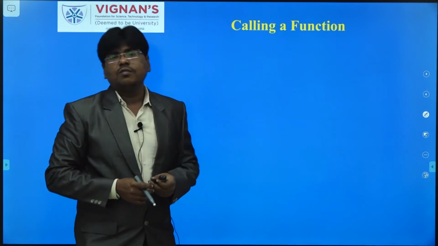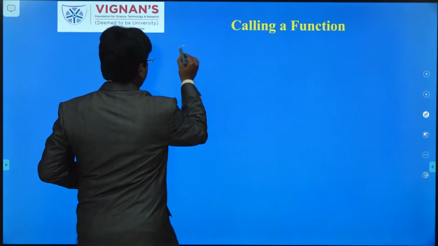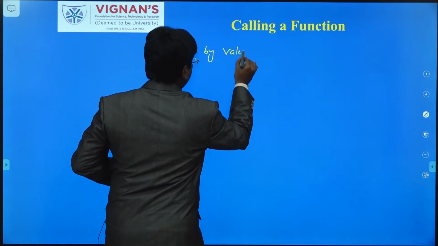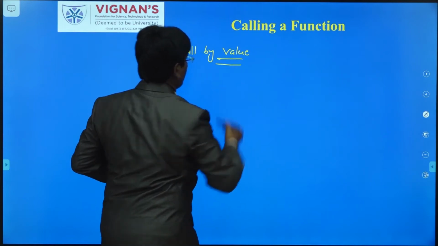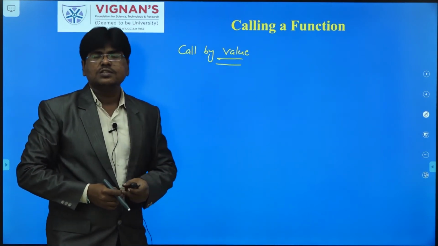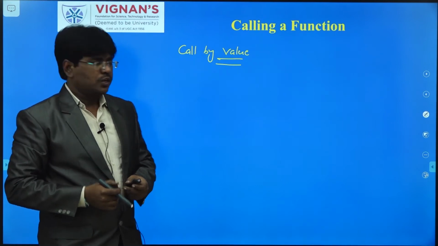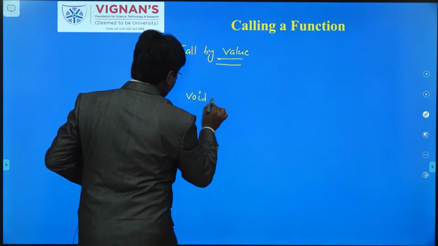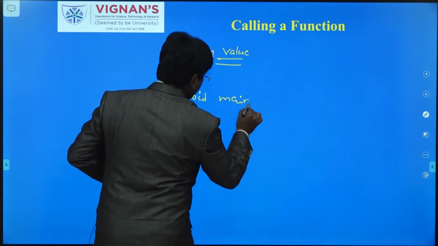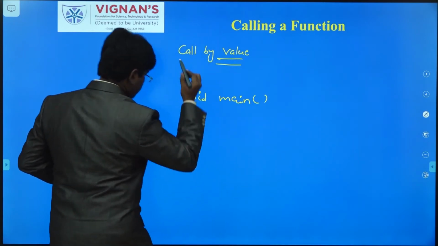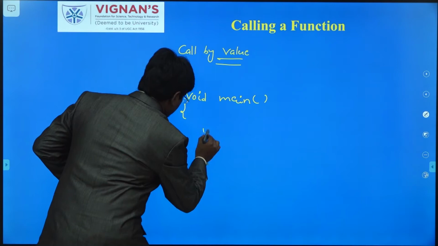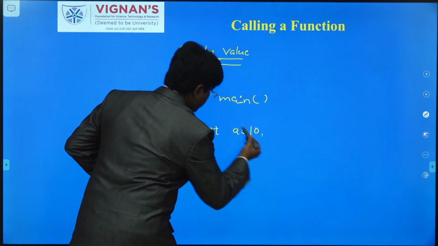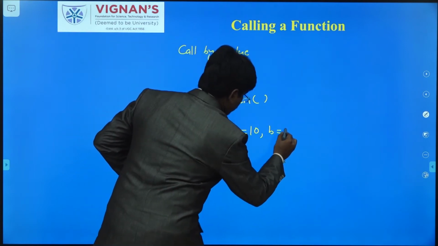So first of all, what is call by value? I want to explain call by value with the help of a program for swapping two numbers. For that, I am writing the program: void main, and I am taking two variables, int a equal to 10, b equal to 20.